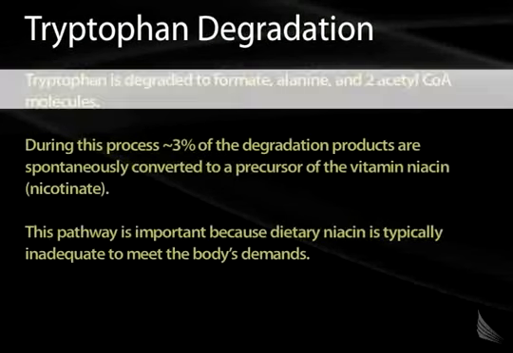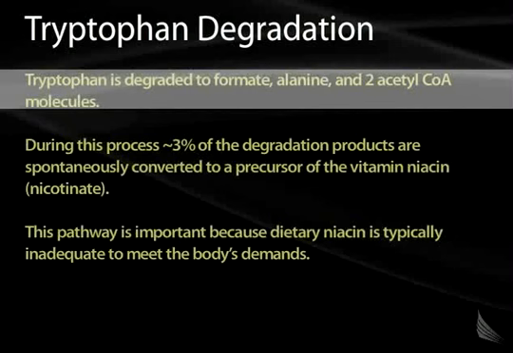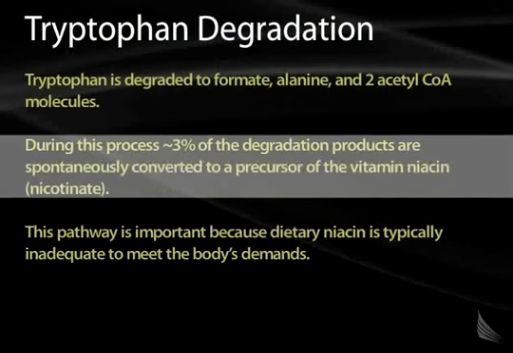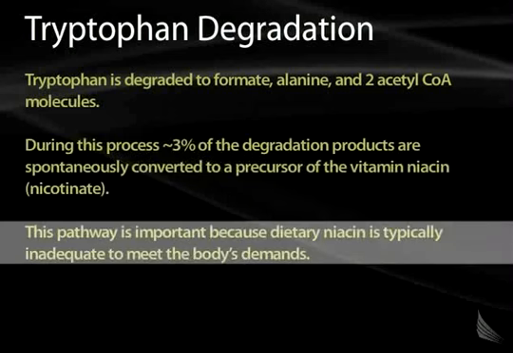Now, how is tryptophan degraded? Tryptophan is degraded to formate, to alanine, and to 2 acetyl-CoA molecules. So in this way, tryptophan is also a gluconeogenic as well as ketogenic amino acid. During this process, 3% of the degradation products are spontaneously converted to a precursor of the vitamin niacin called nicotinamide. And this pathway is important because dietary niacin is typically inadequate to meet the body's needs.